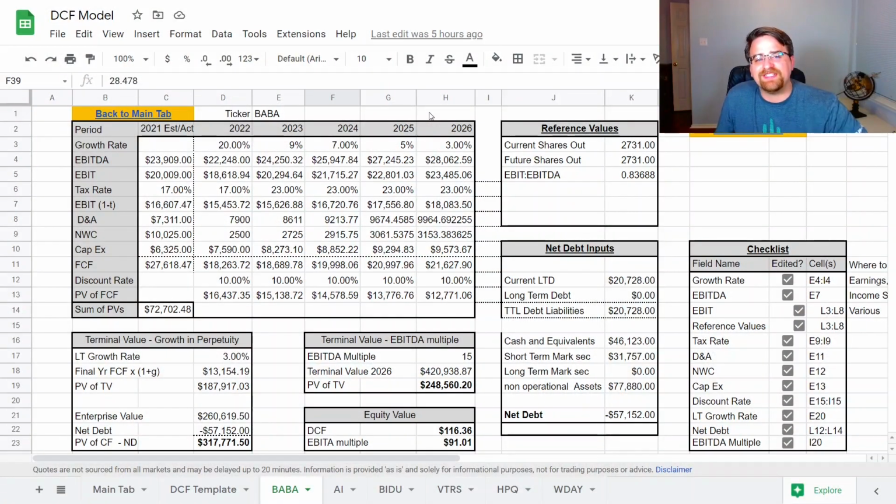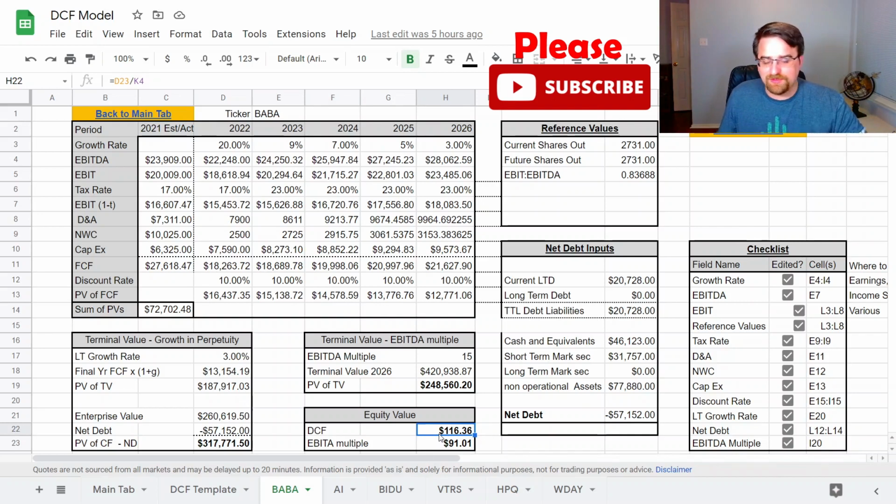All right, jumping into my DCF model for Alibaba. Now, the one thing I do want to draw your eyes to is where the value at the end of the day comes to. So I'm going to start on the low side around 100 and work our way up. And I'm going to go through my different assumptions like growth, the discount rate, long-term growth, and the debt inputs. I'm going to go through all that with you.